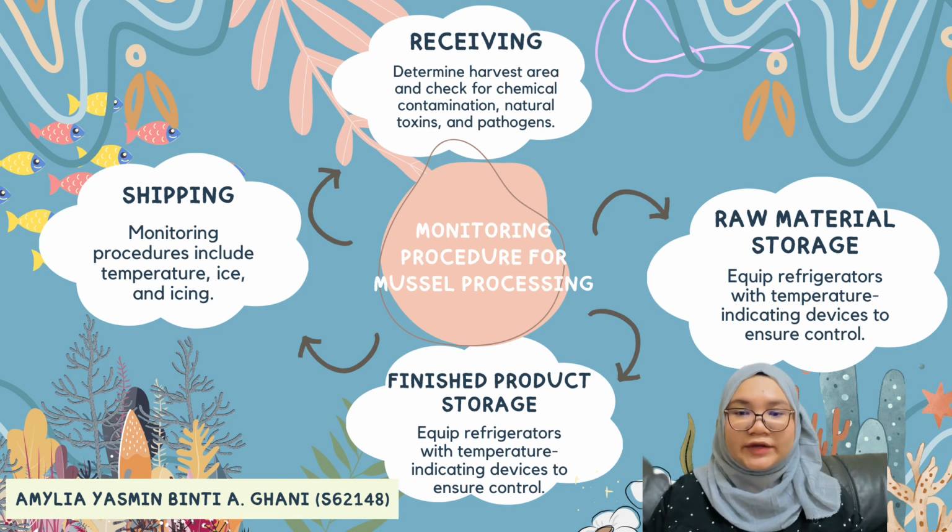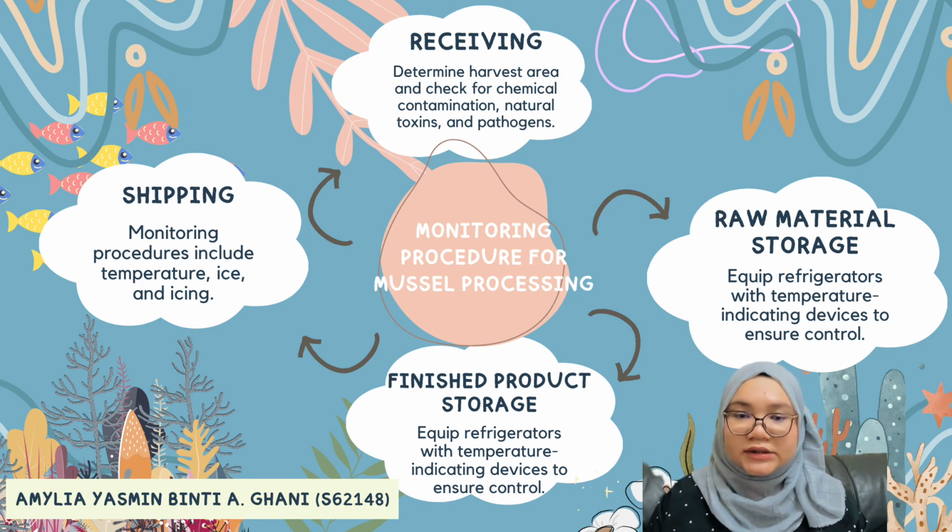Next, for the monitoring procedure for mussel processing, the first one is receiving. For each lot or batch, we need to determine the harvest area before accepting the shellfish from a new area, and as often after that as necessary to ensure accuracy. Find out whether each harvest area is closed due to chemical contamination, natural toxin or pathogen. If required, obtain the certification that each batch is toxin-free.